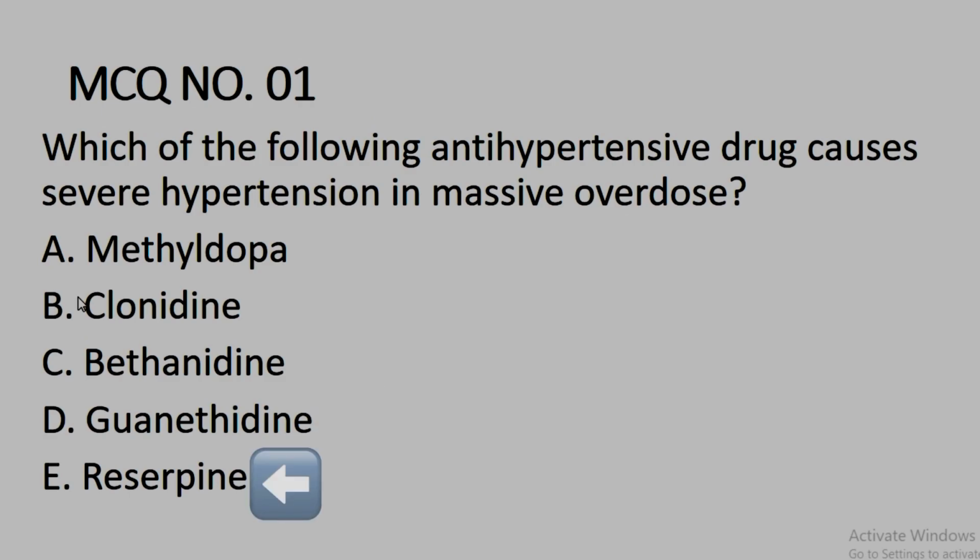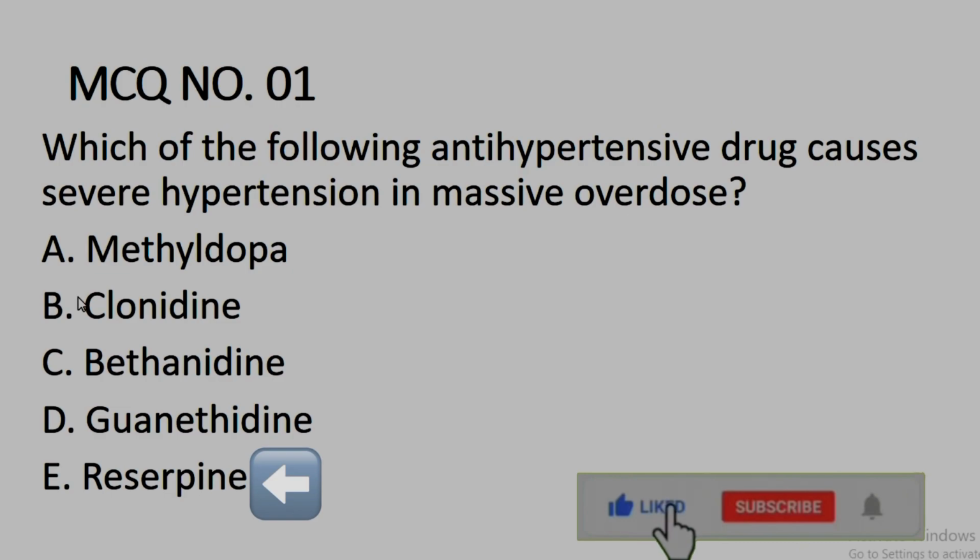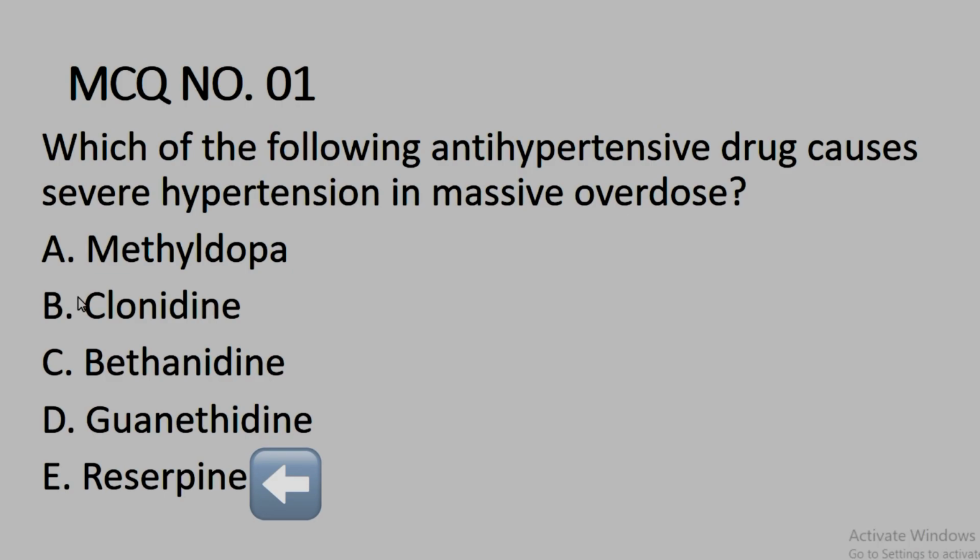The fifth option is reserpine. If we talk about reserpine, during the synthesis and release of norepinephrine, when dopamine is formed, this dopamine is transported in synaptic vesicles. This is transported by a transporter that is called the amine transporter system. This transporter system is blocked by reserpine.